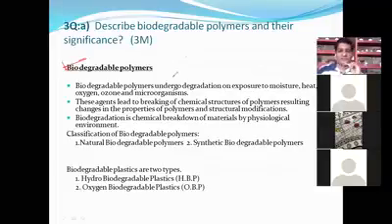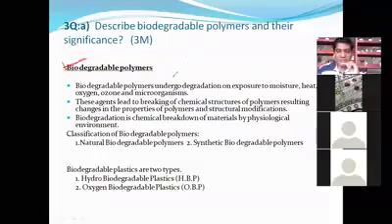I will tell you. There are two classifications of polymers: biodegradable polymers and non-biodegradable polymers. I will ask you one question. What is the difference between biodegradable and non-biodegradable? The polymers which are degraded under soil condition and water condition, and those polymers contain an eco-friendly character.